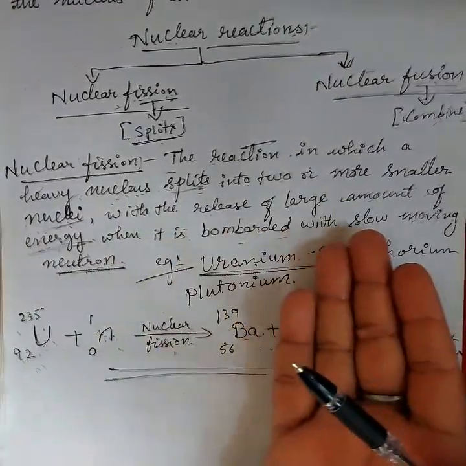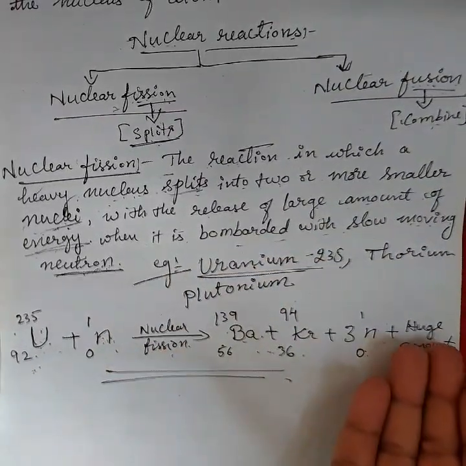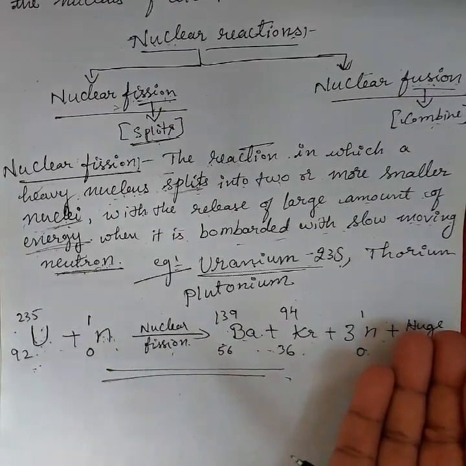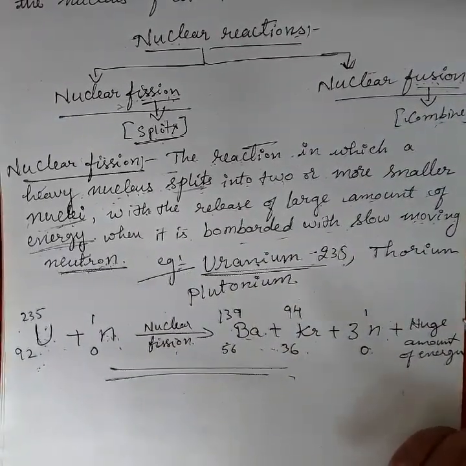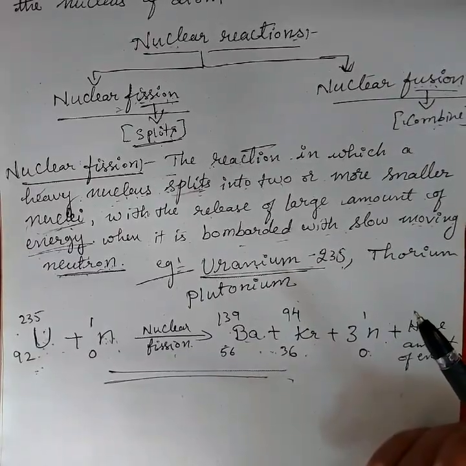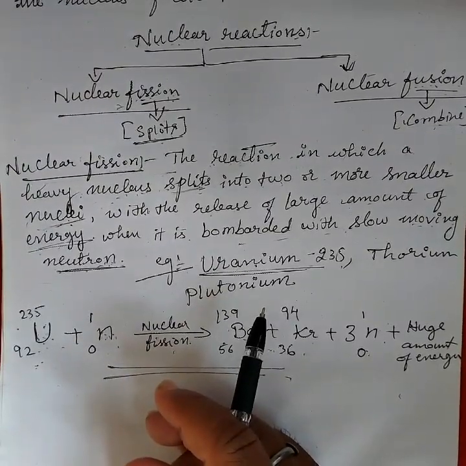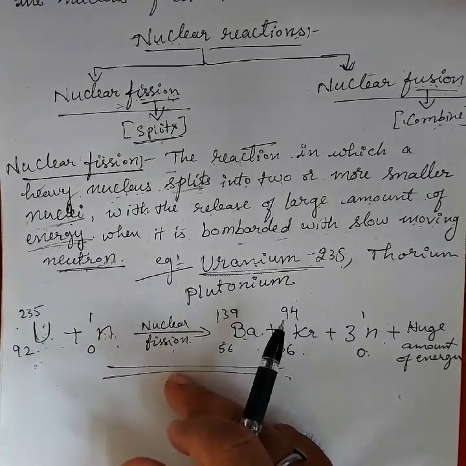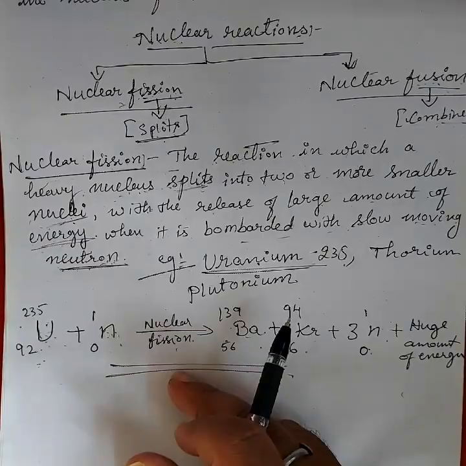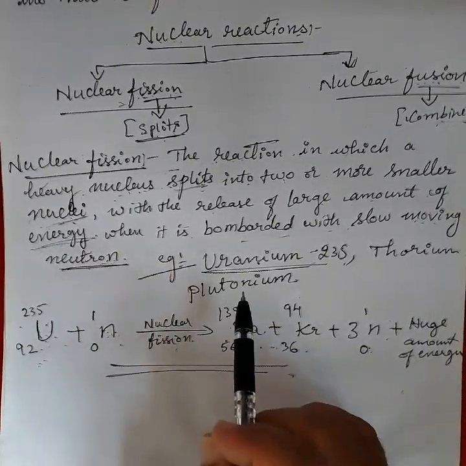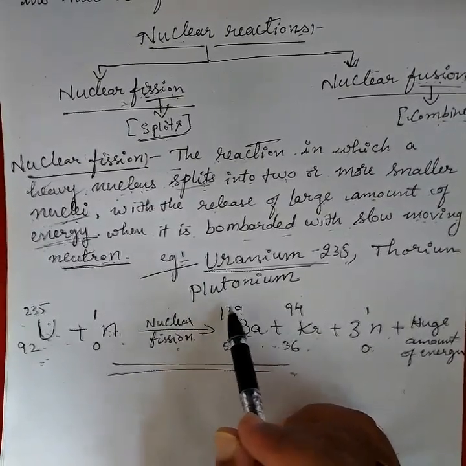Most nuclear power plants produce electricity with the help of this, because heat energy is formed and the heat is converted to electrical energy. There are many such power plants in our country: Tarapur in Maharashtra, Rana Pratap Sagar in Rajasthan, Kalpakkam in Tamil Nadu, Narora in UP, Kakrapar in Gujarat, and Kaiga in Karnataka. These are some nuclear power plants situated in our country. Okay, and then what are the disadvantages of this?